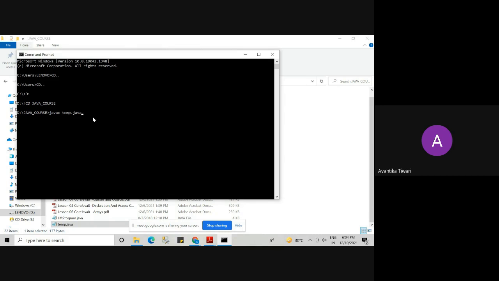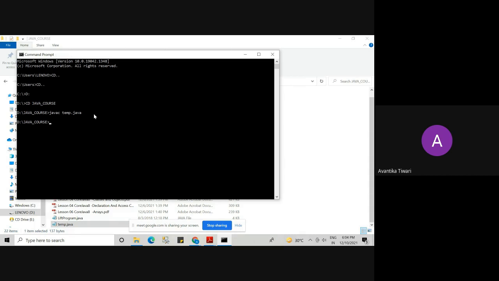So if I compile my source code file, what will I get? Can anybody tell me? Class file. Yes, I will get my class file. Till now, nothing is there in the Java course folder. Once I execute this command, it is executing.